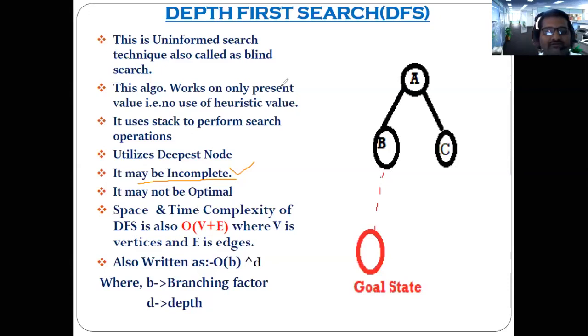Anybody? What is meant by the complete and what is meant by the optimal?